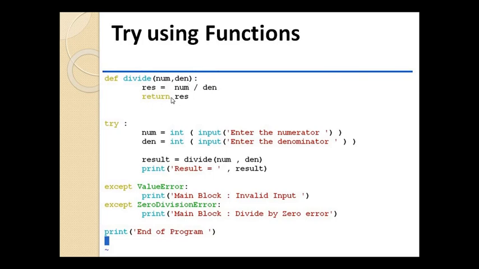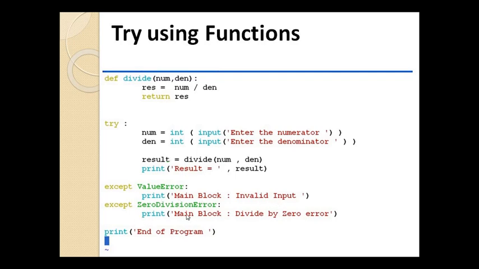Functioning is all the same, but the difference is that now we are working with try with functions. So in try, when we divide, writing numerator and denominator, I am calling the divide function, then the control will pass there and from there the result will come here. If the value error is there, then it will print invalid input.